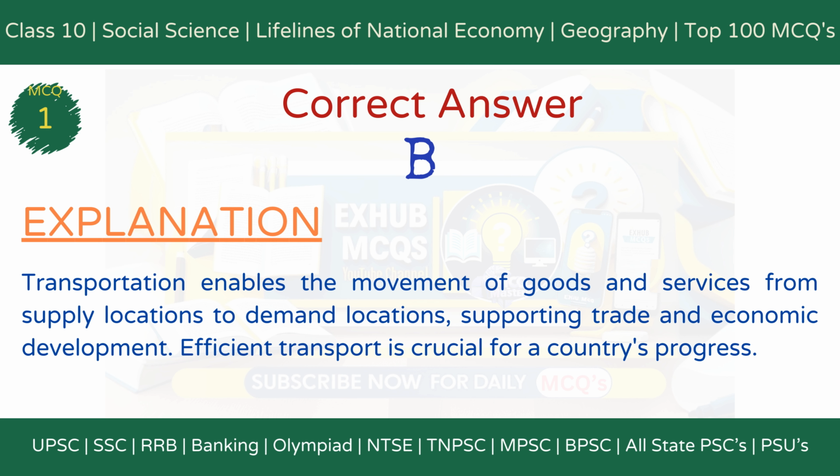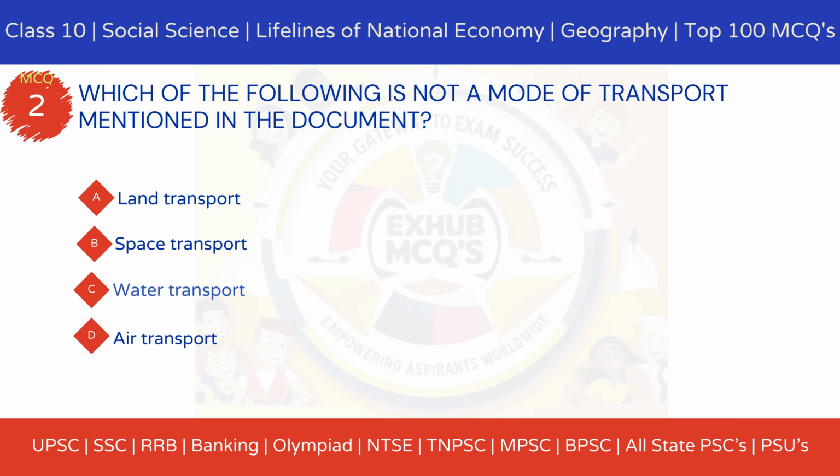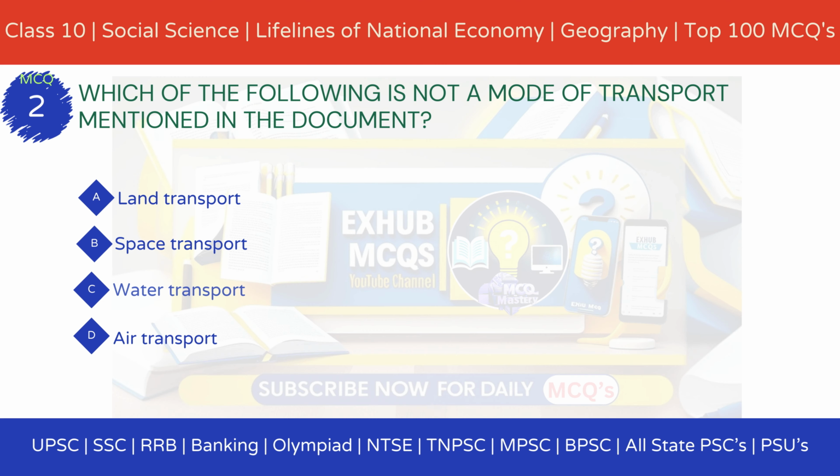Transportation enables the movement of goods and services from supply locations to demand locations, supporting trade and economic development. Efficient transport is crucial for a country's progress. MCQ 2. Which of the following is not a mode of transport mentioned in the document? Option A, land transport. Option B, space transport. Option C, water transport. Option D, air transport.